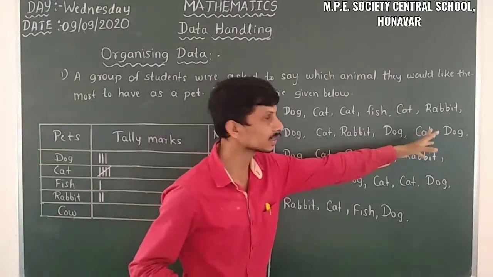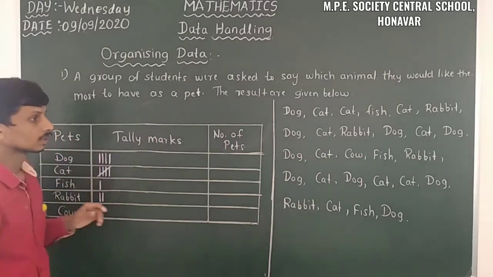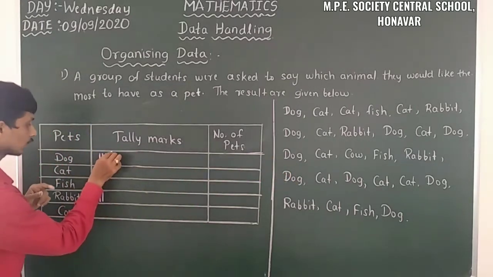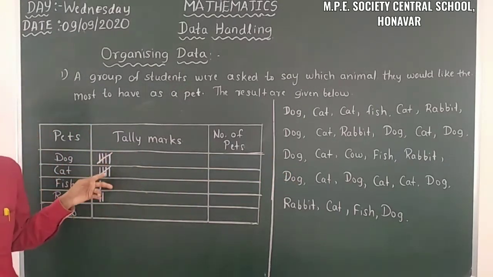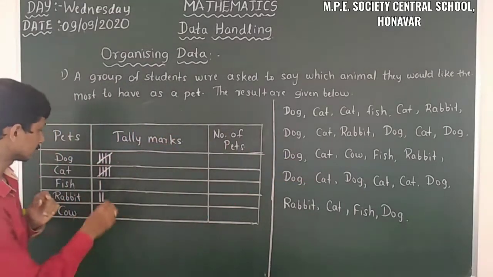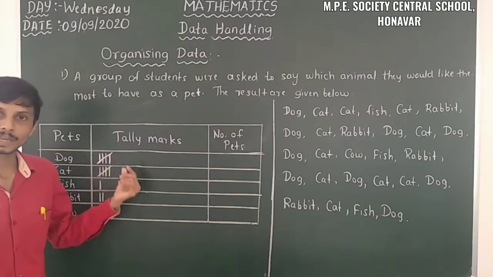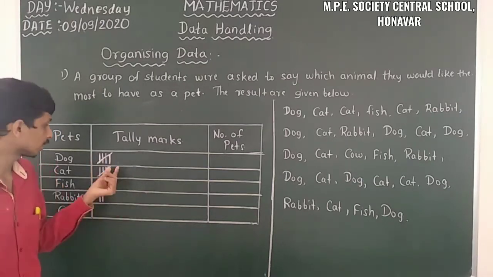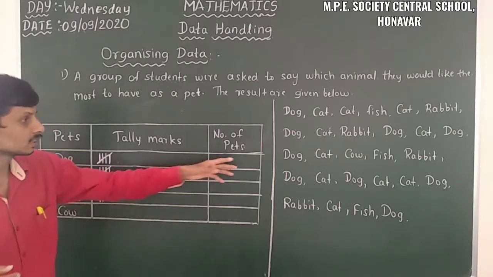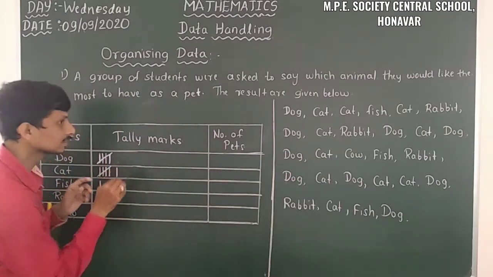So cat is completed, then dog. So here dog. Then here another dog is there. That means the 5th tally mark. So here we can take like this. So 5 completed. Then take cat. Take some space here after 1 bunch of tally marks. So after 5 tally marks we can leave some space, so we can differentiate easily. So here after dog we can take 1 cat like this.